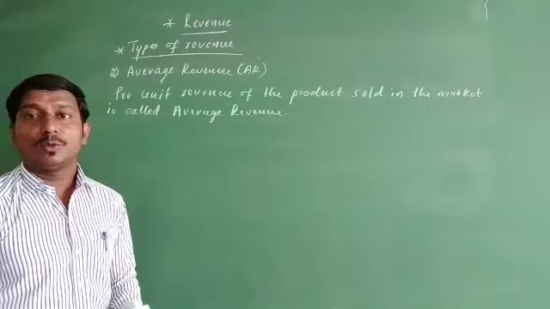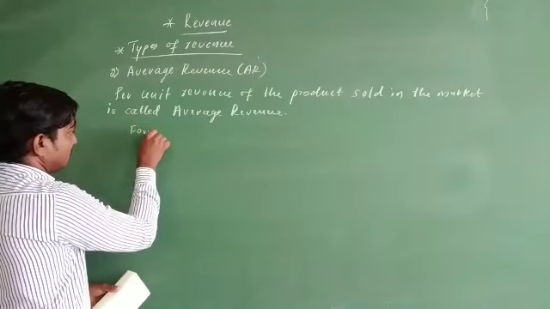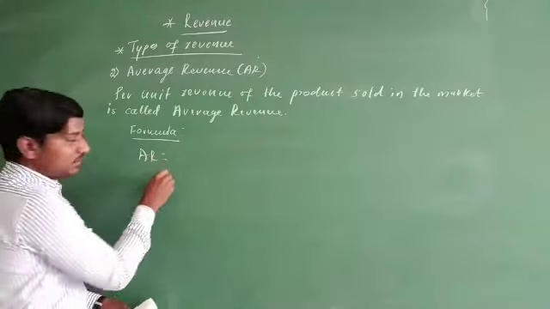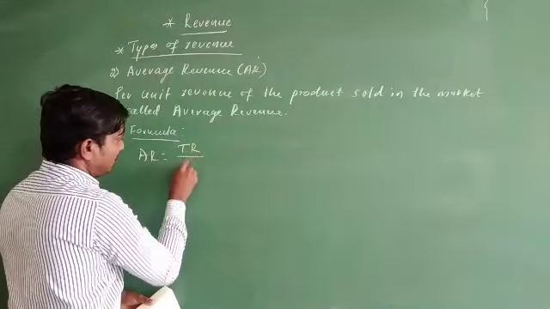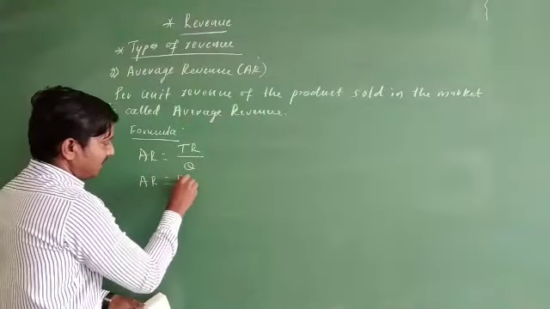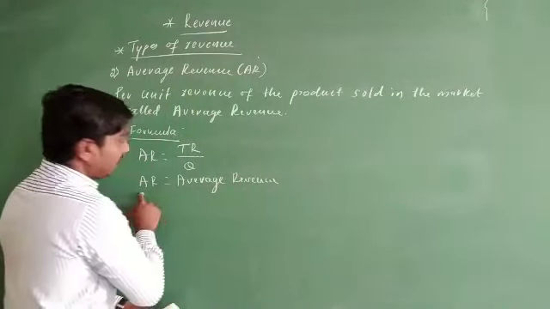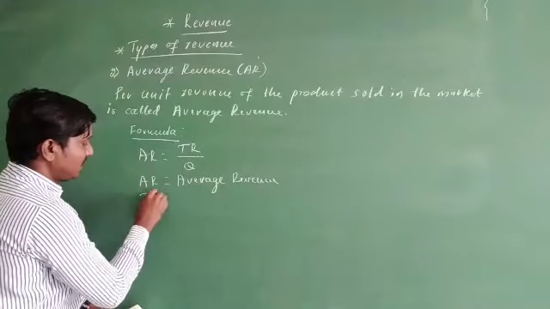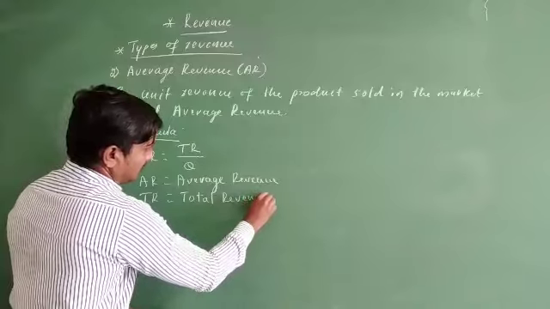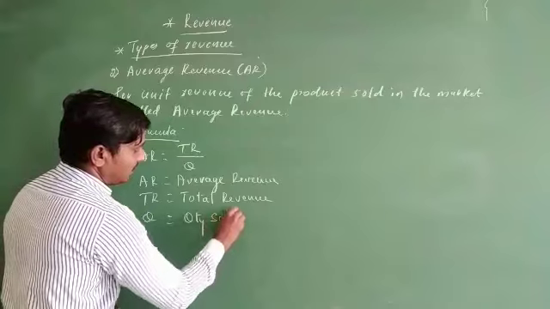Then, how do you calculate average revenue? The formula is AR equals TR divided by Q, where AR means average revenue, TR means total revenue, and Q means quantity sold in the market.